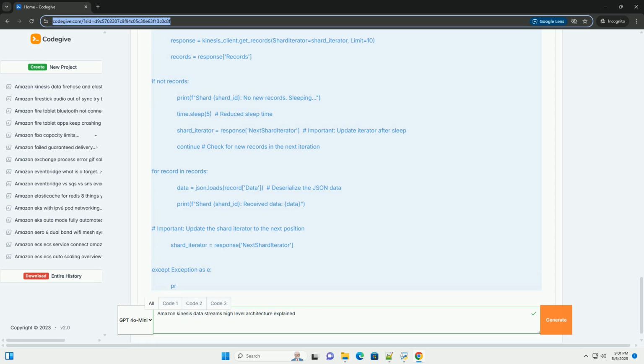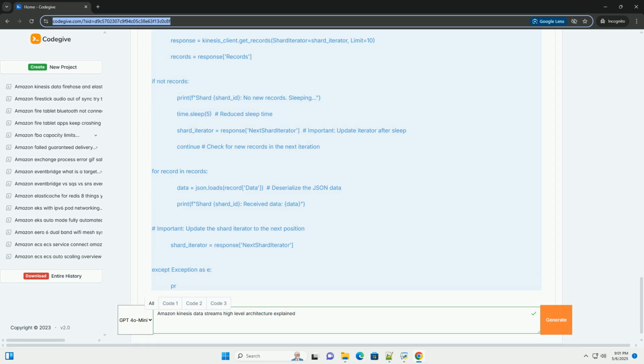AWS Lambda: a serverless compute service that can be triggered by new data arriving in a Kinesis data stream. Allows you to process data in real time without managing servers. Suitable for use cases such as data enrichment, data validation, and triggering actions based on data events.